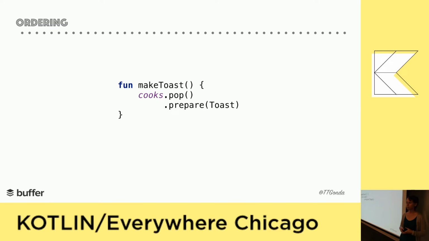So what if a cook is homesick and there's not enough hands? Or what if the wrong cook gets pulled in to make the wrong thing? You don't want the toast burner making the toast. And you think they'll always be there every time and in the right order, but other functions also have access to this collection.